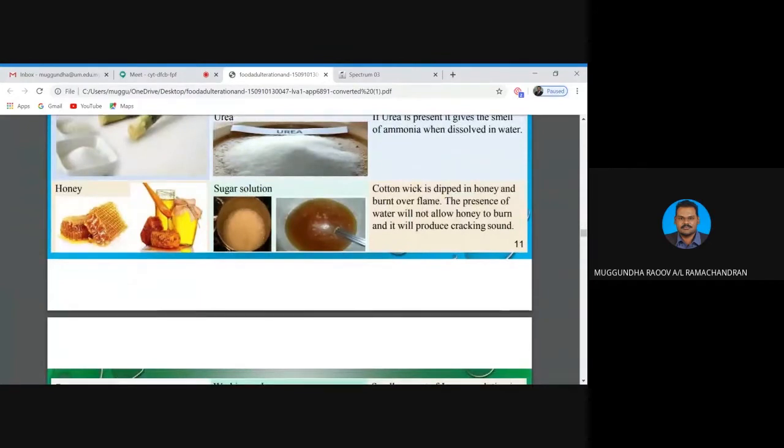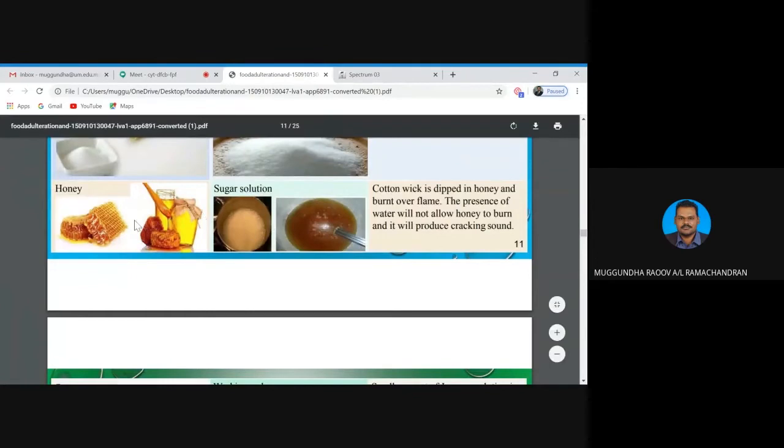Okay, class, a pure honey and a pure honey mixed with sugar water. So how to identify whether the honey is pure or not?